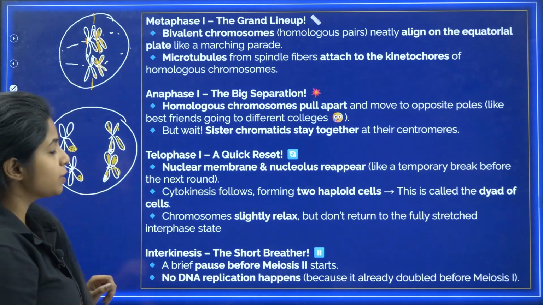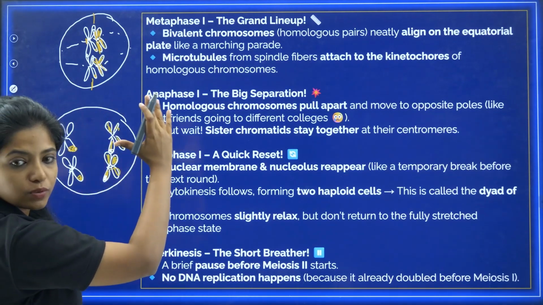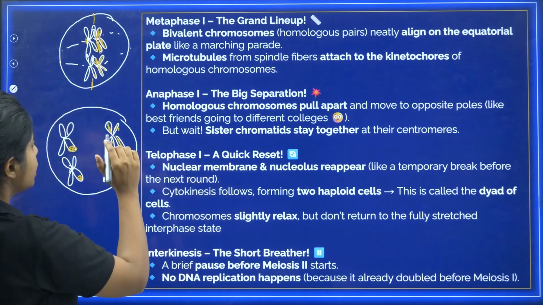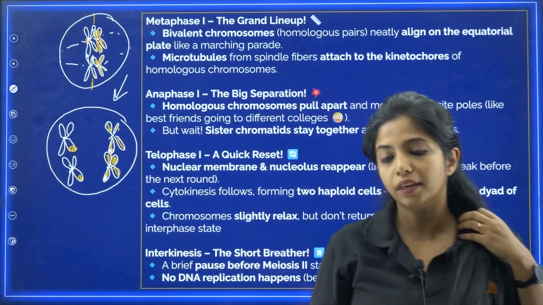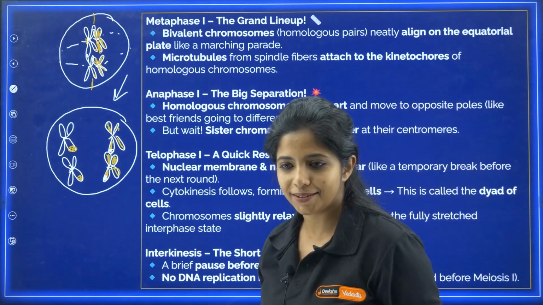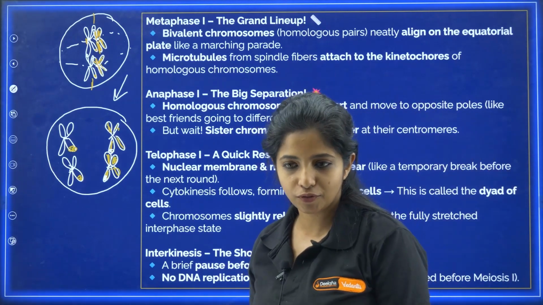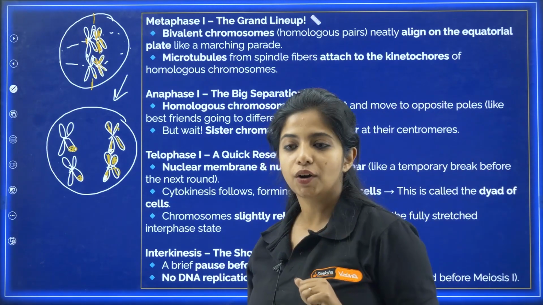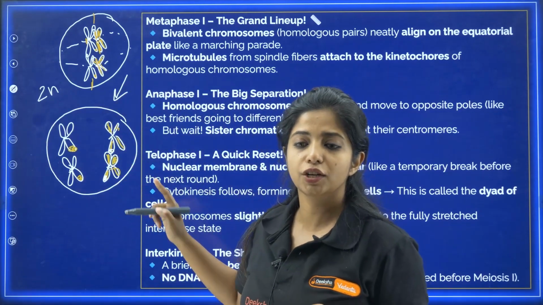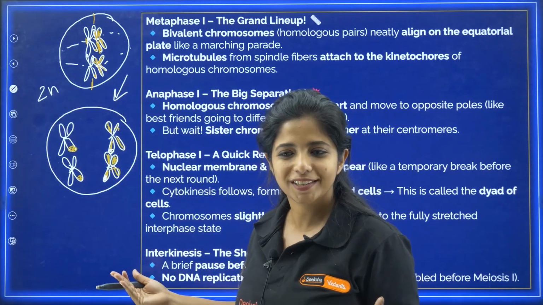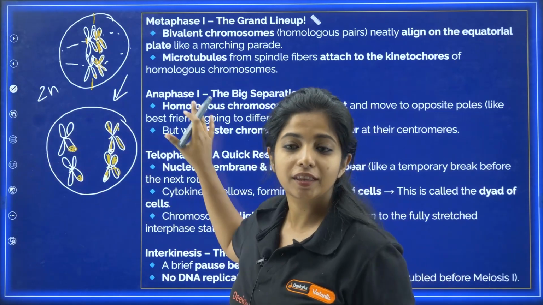So at this point of time, the homologous chromosomes have moved apart. If you are asked what is the number of chromosomes over here, what will be your answer? We started off with 46 chromosomes, right? If I say 2n, what is the condition over here? Still it is 46 only. 23 move this side, 23 move this side.